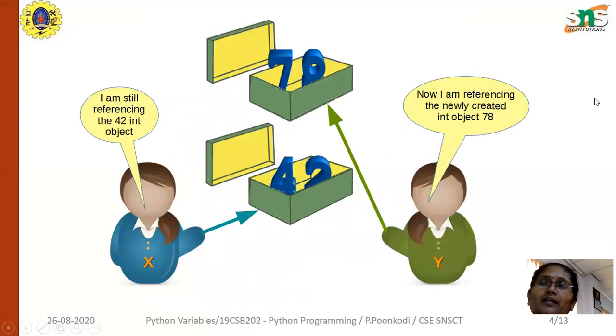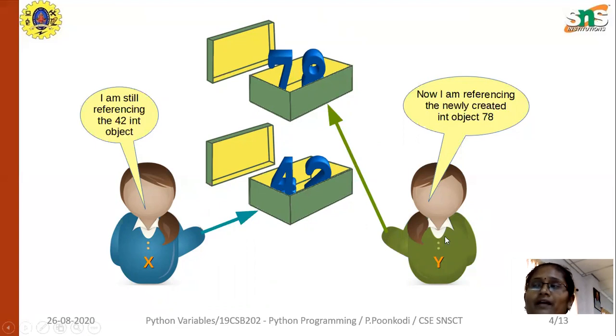Here x refers to the integer object 42. As I already said, in Python programming, whatever variables you use, everything acts as an object. There is no doubt in that.